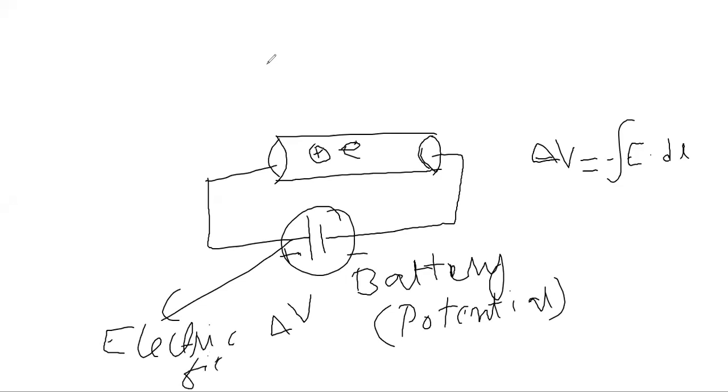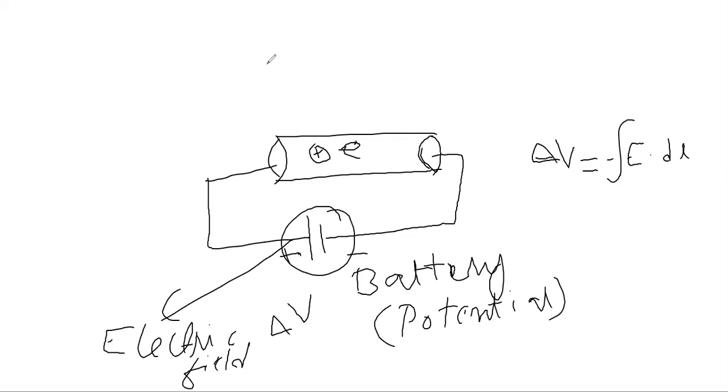So you can see from the formula, potential difference is equal to change in V. So you can see potential difference, that is due to electric field.